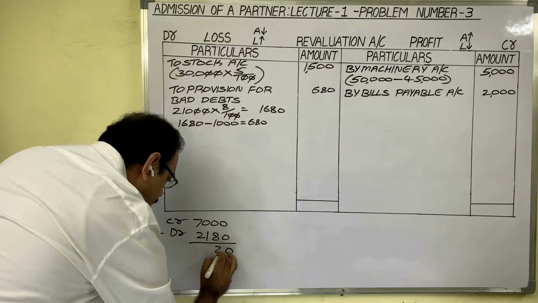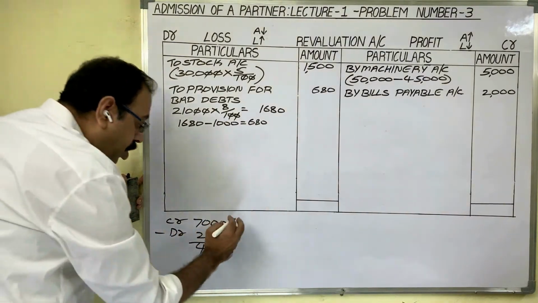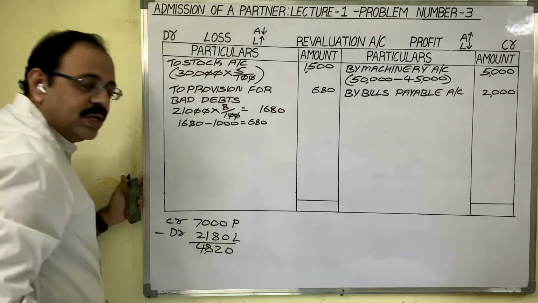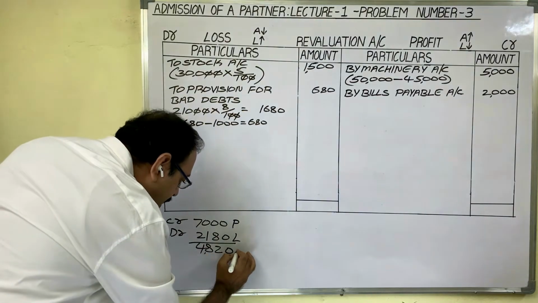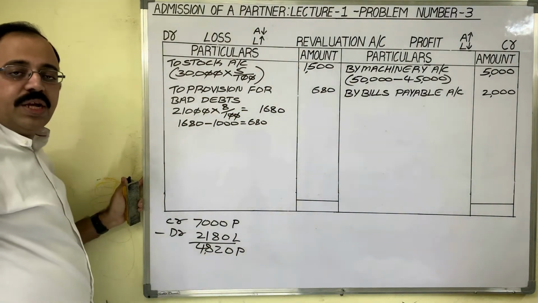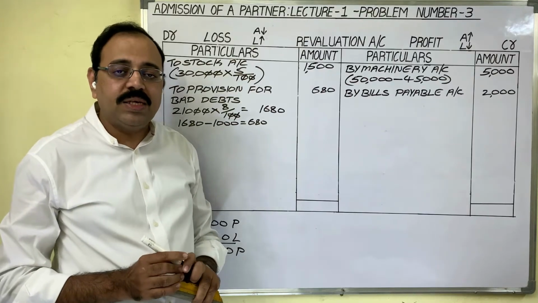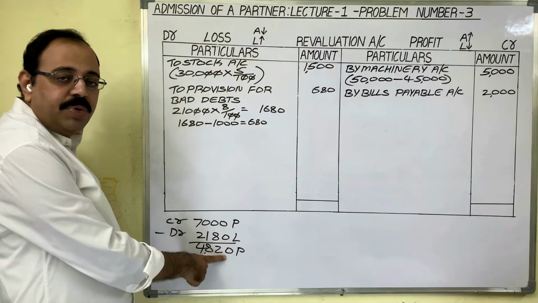Difference is 4,820 rupees. Credit side we wrote profits, debit side we wrote losses. Profit is more than the loss. Therefore, this answer is profit. So, in revaluation of assets and liabilities, there is a profit of 4,820 rupees.